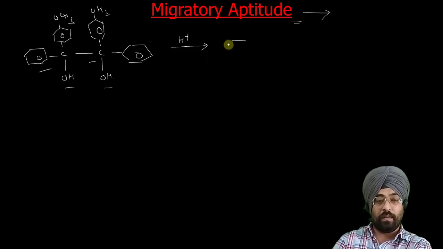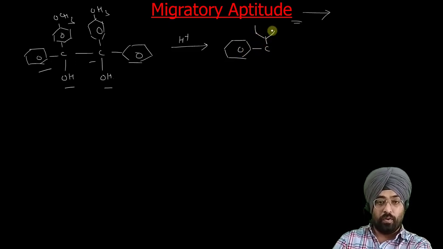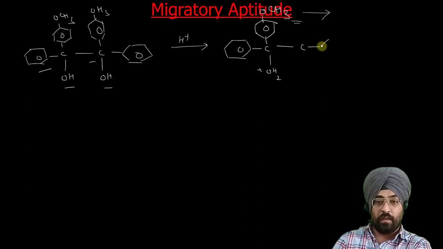So you get this phenyl group C, so here we have OCH3 OH2 positive. Now C, OH, OCH3.